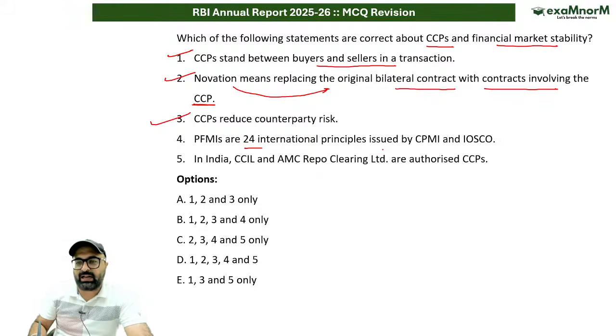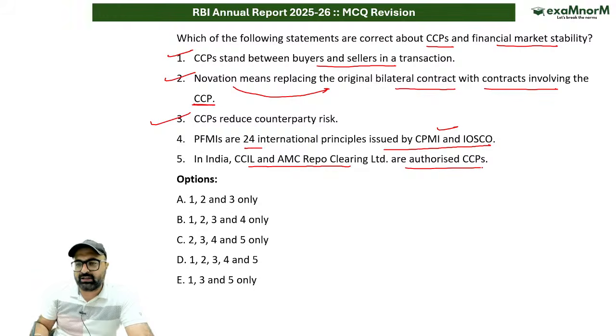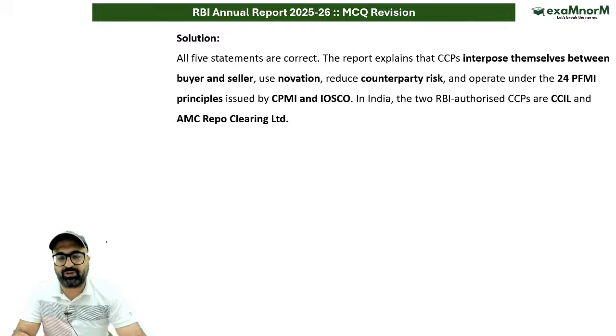PFMI are 24 international principles issued by CPMI and IOSCO. क्या है ये? अगर मैं PFMI term पे बात करूं, so it is basically Principles for Financial Market Infrastructures, which are 24 international standards issued by CPMI and IOSCO. In India, RBI authorizes two CCPs. One is CCIL and the other one is AMC Repo Clearing Limited. They are authorized by RBI as CCP. So keeping this in mind, all the statements are correct. So D option is the correct answer. 1, 2, 3, 4, 5 are the correct statements. Moving on to the next question.